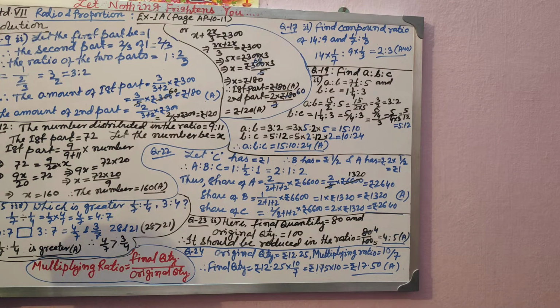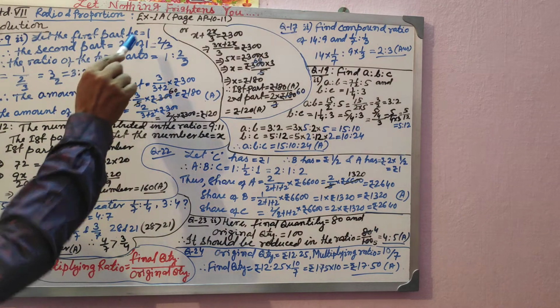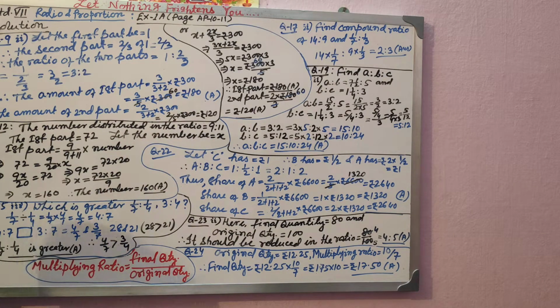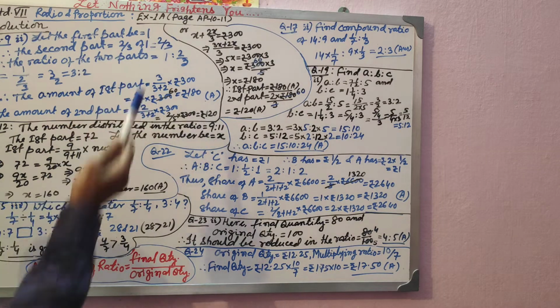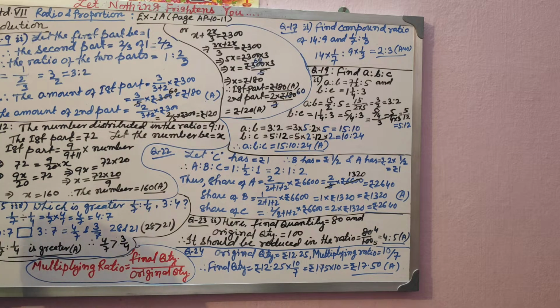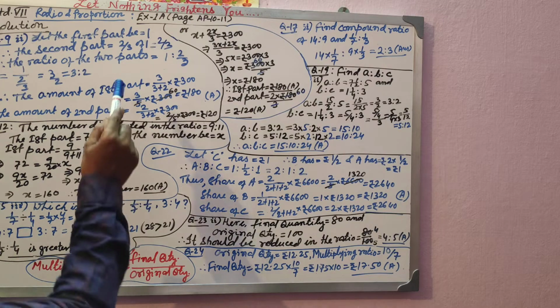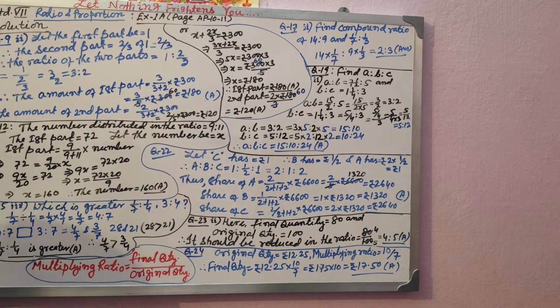Let the first part be 1. If you take it as 1, better. If you take it as x also will do, but again you have to form a ratio if you go for the procedure of solving through ratios. Therefore the first part is 1, then the second part will be 2/3 of 1, which means 2/3. Okay, so the ratio is what? 1 is to 2/3. So 1 is to 2/3 is the ratio of the two parts.